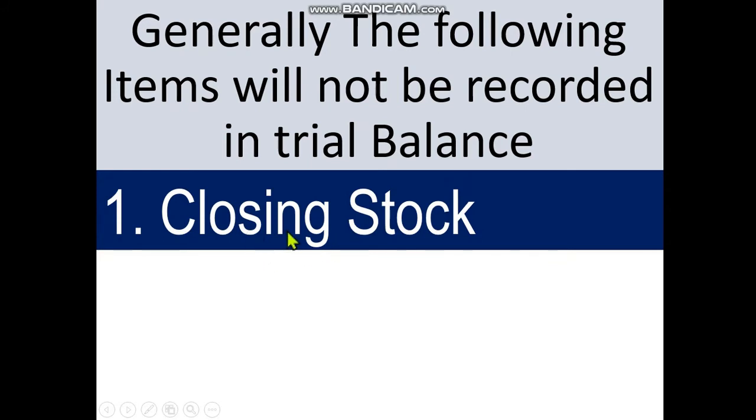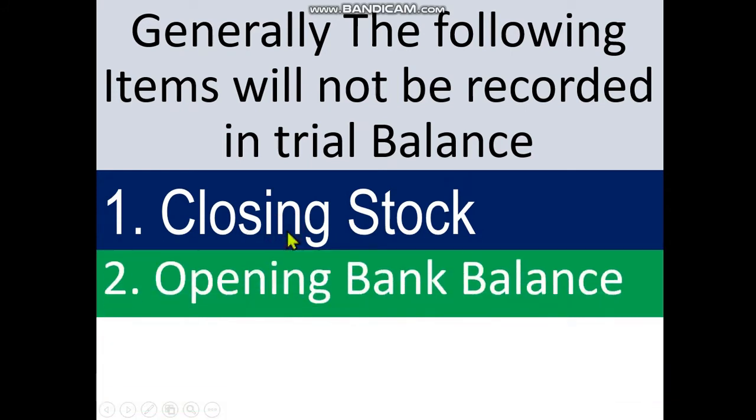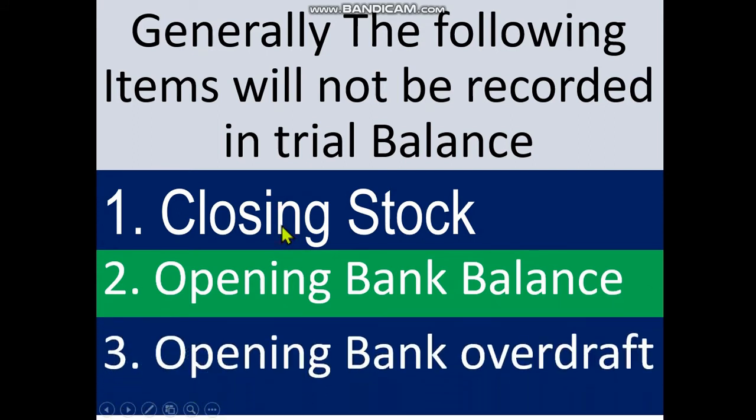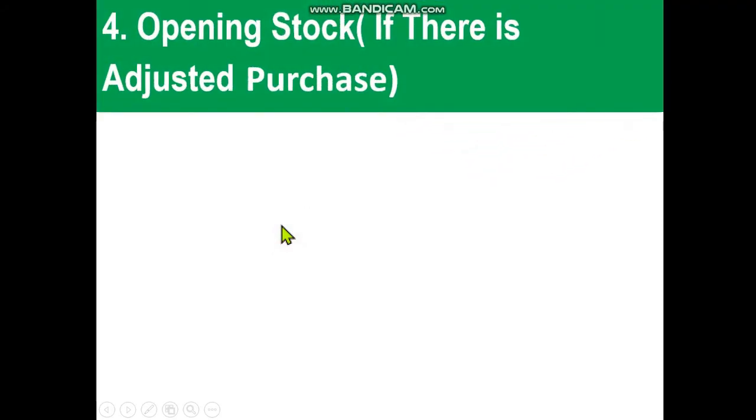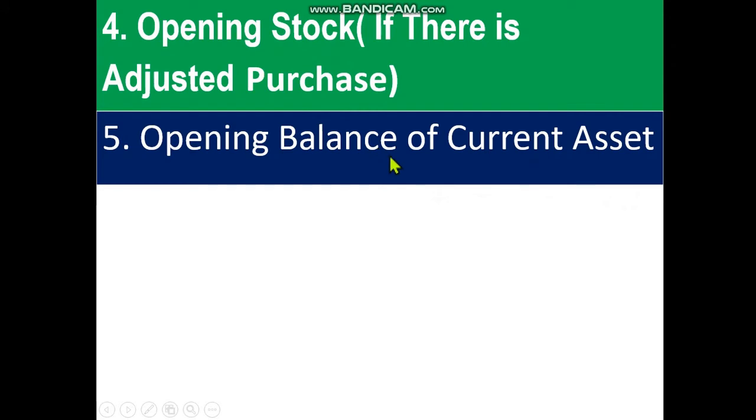Number 1, closing stock of goods. Number 2, opening bank balance. Opening bank balance. Then opening bank overdraft. Then opening stock if there is adjusted purchase. Dear student, there is a condition here. If there is any adjusted purchase in the trial balance, at that time opening stock will not be recorded in trial balance, but at that time closing stock will be recorded in the trial balance. Generally closing stock will not be recorded, but if there is any adjusted purchase, opening stock will not be recorded.